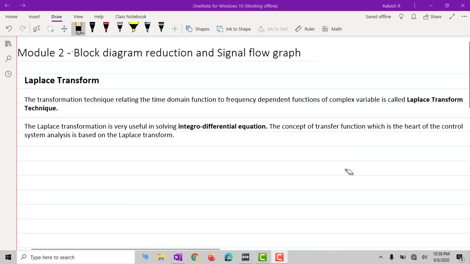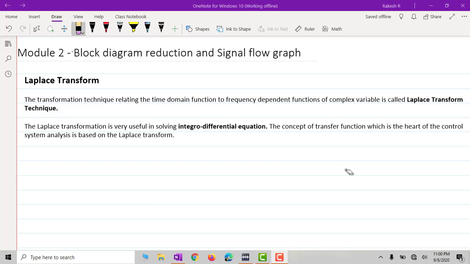In this session, we are going to study about the block diagram reduction and signal flow graph. Now, before going to this block diagram reduction part, we need to understand what is a Laplace transformation and what is its importance in the control engineering.